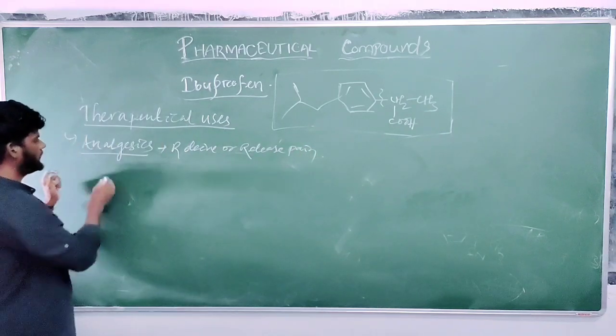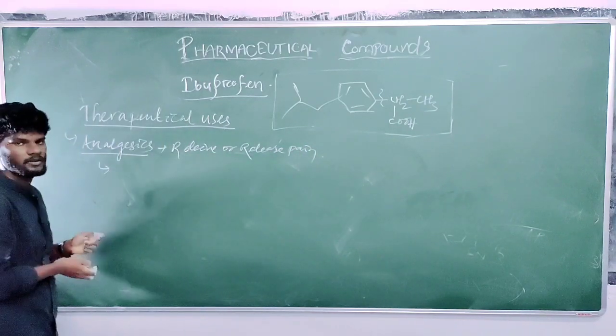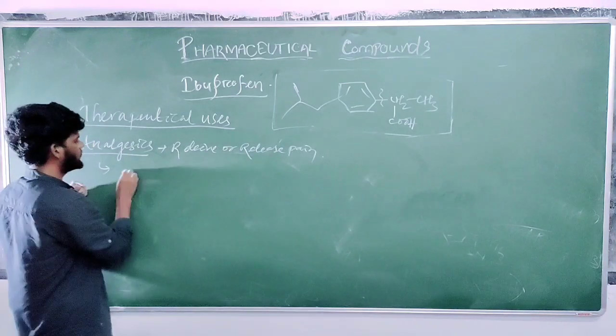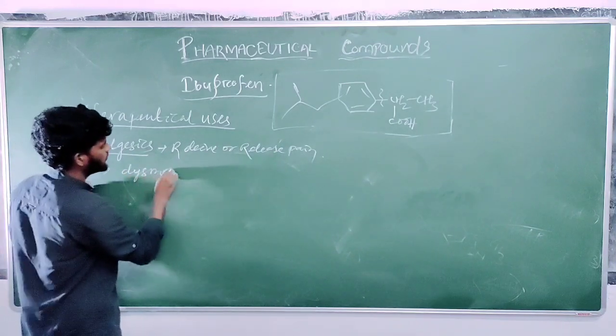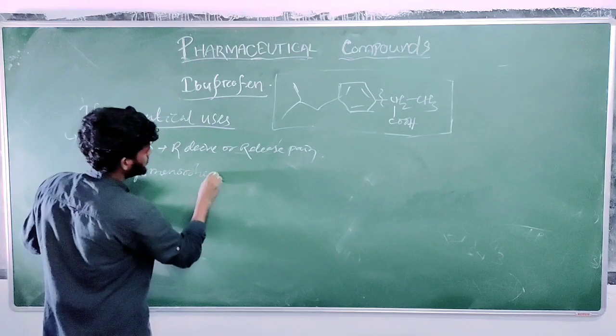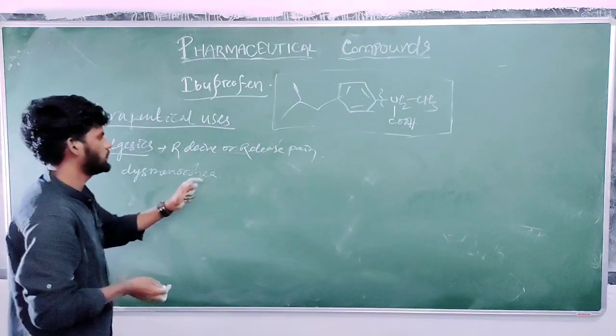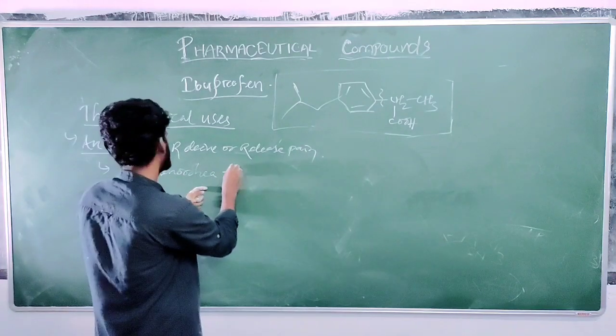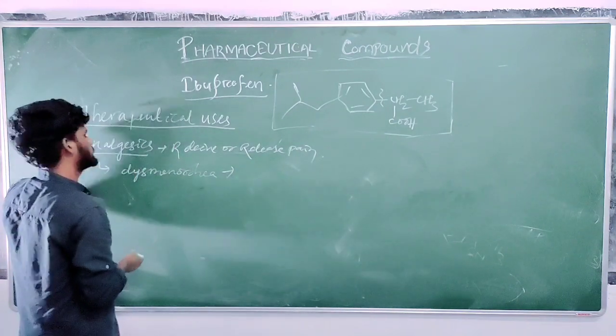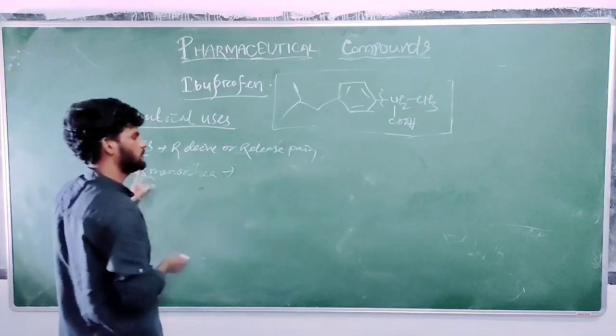Okay, so it is used especially for the treatment of dysmenorrhea. What? Dysmenorrhea. So what is the disease? It is painful movement during the menstrual cycle. So this analgesic drug, ibuprofen, is used for this treatment.